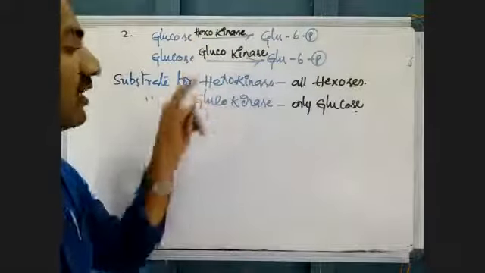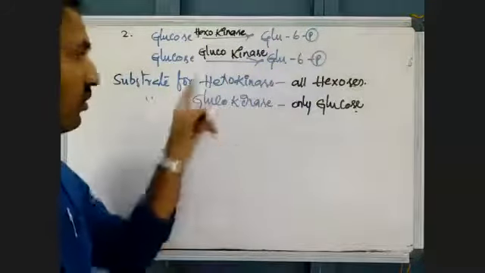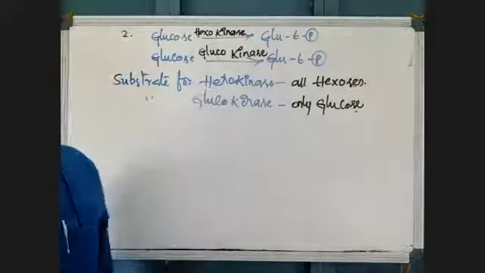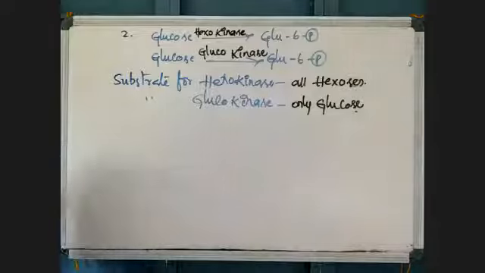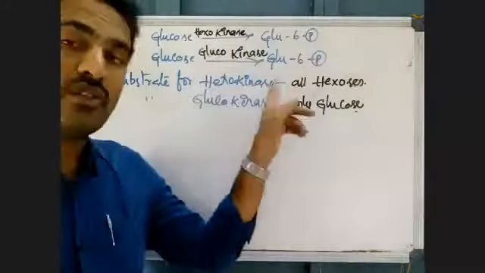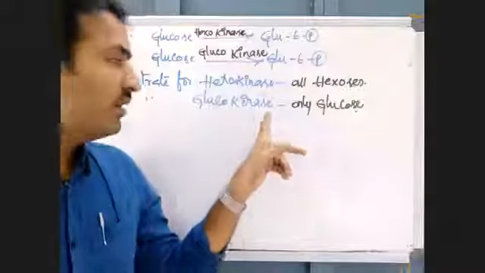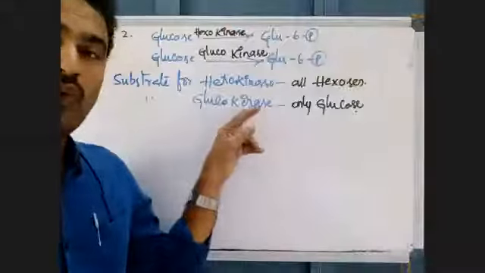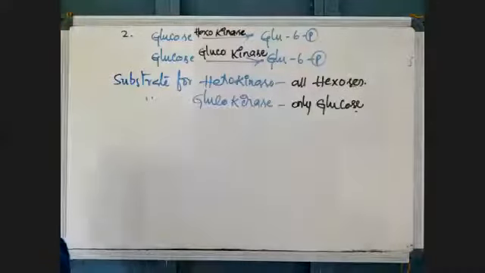But coming to glucokinase, glucokinase can phosphorylate only glucose, not the remaining hexoses. But hexokinase can phosphorylate all hexoses, including glucose. Glucokinase only adds a phosphate group to glucose, but not to all hexoses.